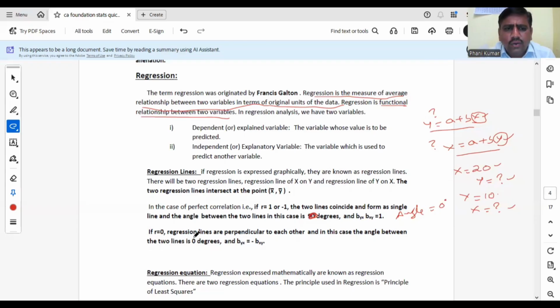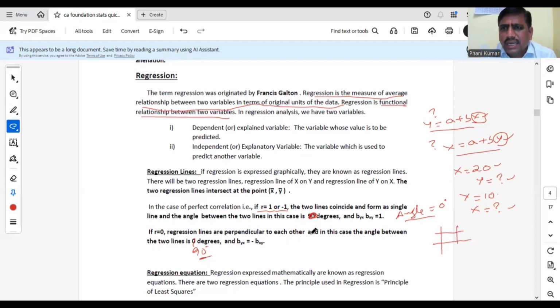Similarly, if r equal to 0, the two lines will be perpendicular to each other like this. This is x on y and this is y on x. The angle will be 90 degrees. So when r equal to +1 or -1, the angle is 0 degrees. When r equal to 0, the angle is 90 degrees. Please remember these points. That means the angle depends on the correlation coefficient.